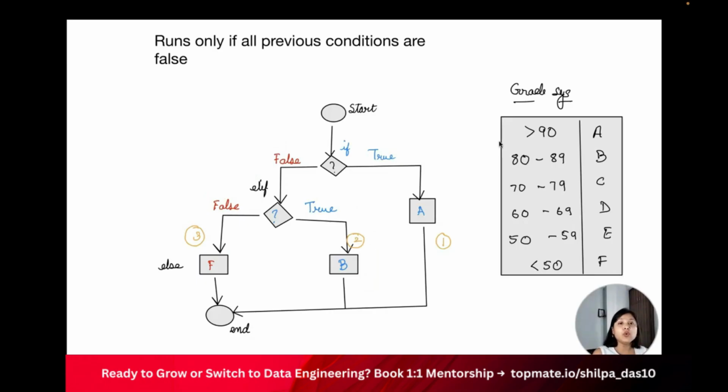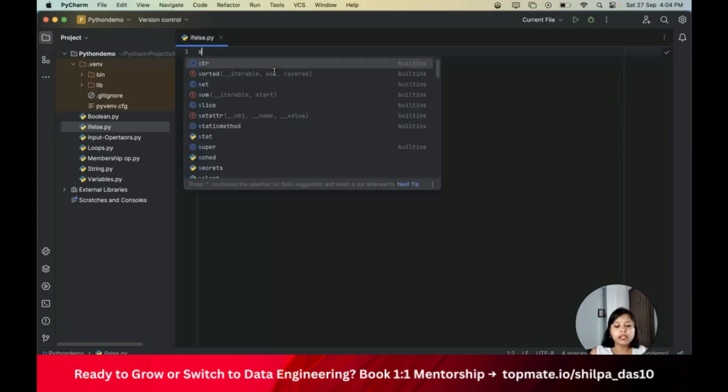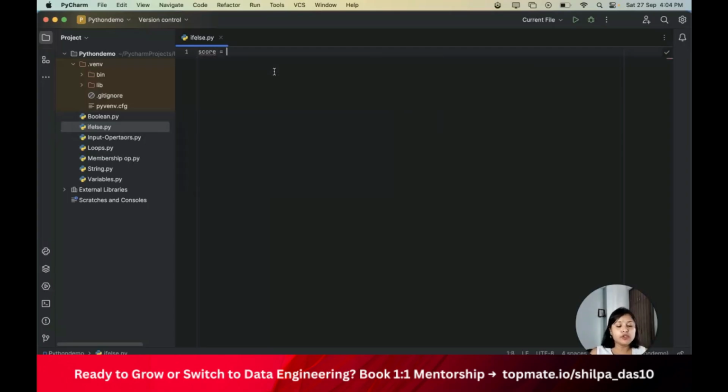Now let's go to the practical and see it in an example one by one. The if, else, elif. So first of all, let me put a score. Score is, let's say, student score. I'm trying to create a grading system of the students, in which I will go ahead and see who has scored more and what is the score of it.